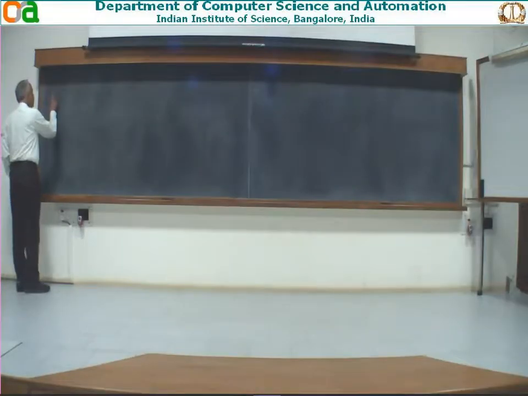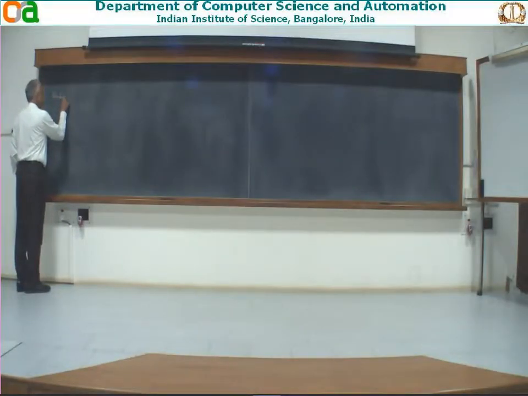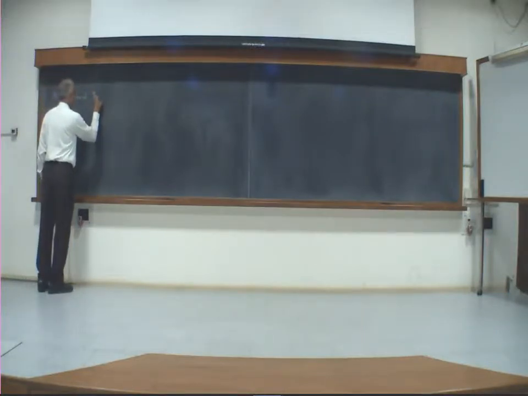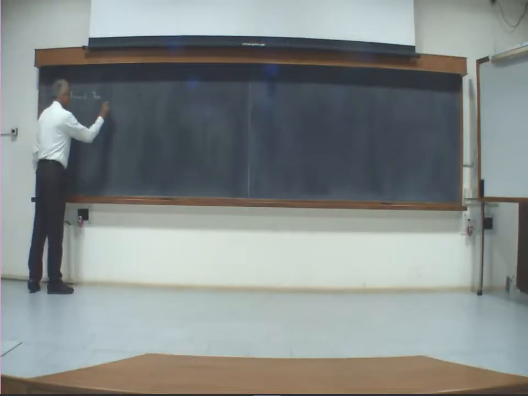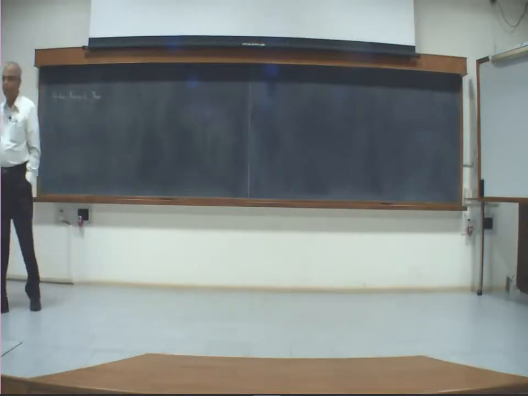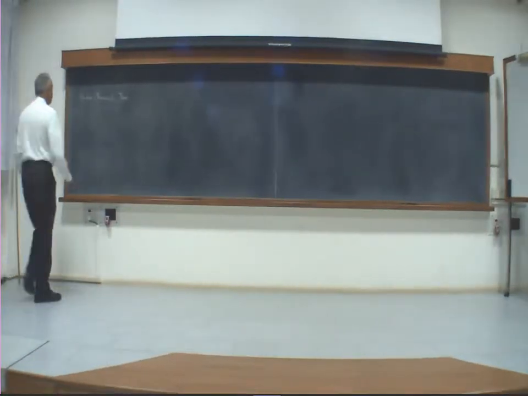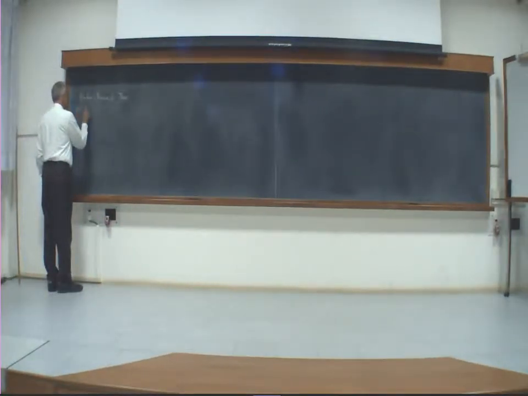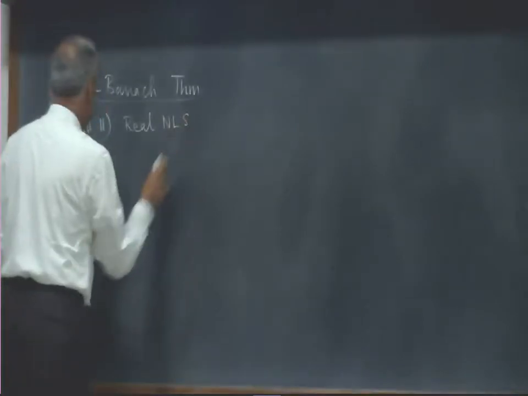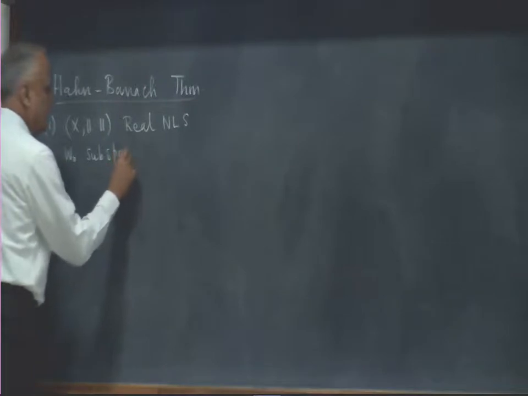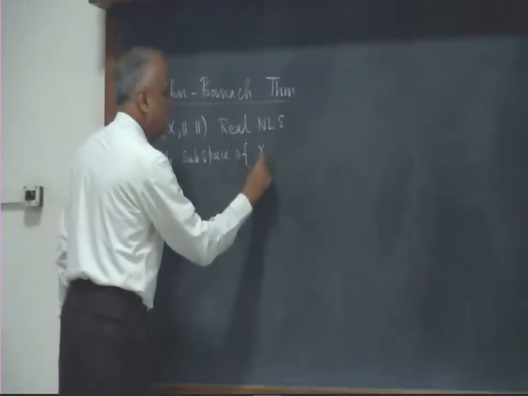Recall we proved the Hahn-Banach theorem, for we assumed all along in our calculations that we have a real normed linear space. So we had, first of all, the first theorem: X a real normed linear space, W naught a subspace of X,